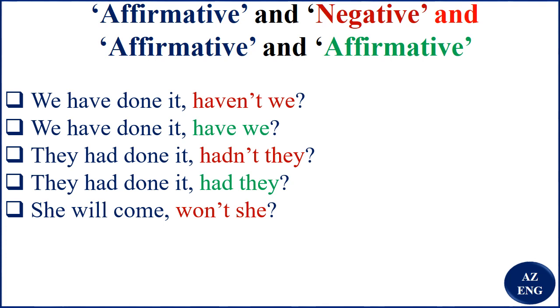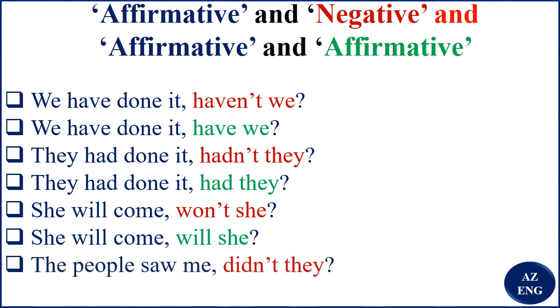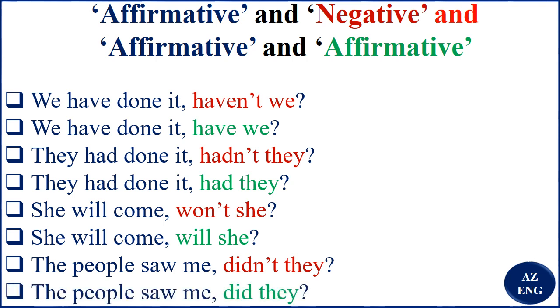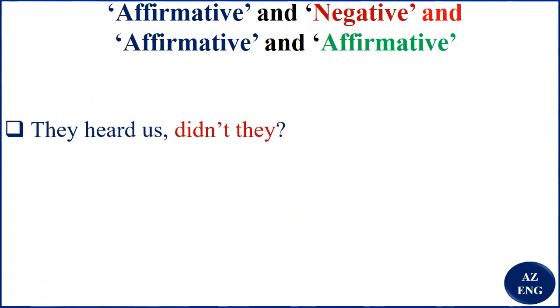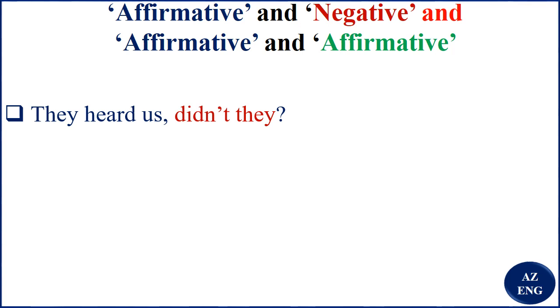She will come, won't she? She will come, will she? The people saw me, didn't they? And the people saw me, did they? In the last examples, they heard us, didn't they?